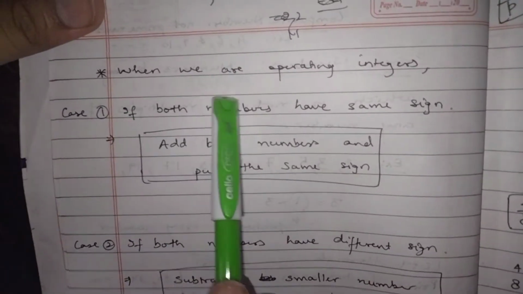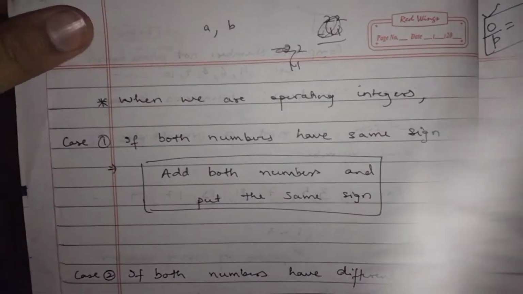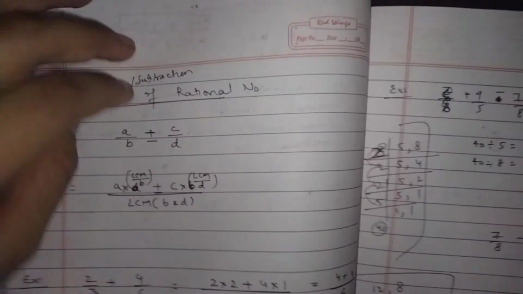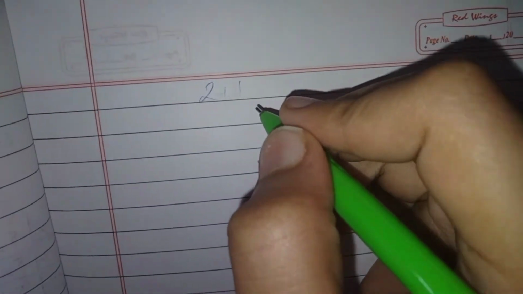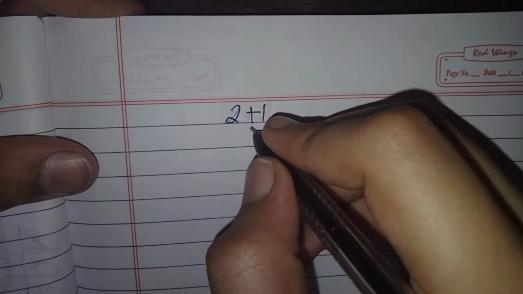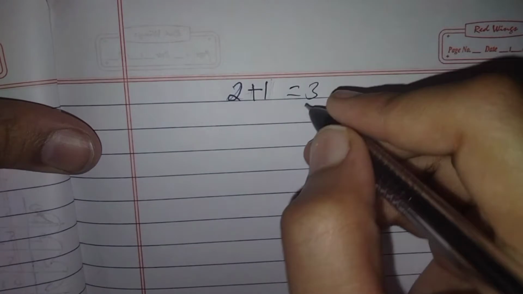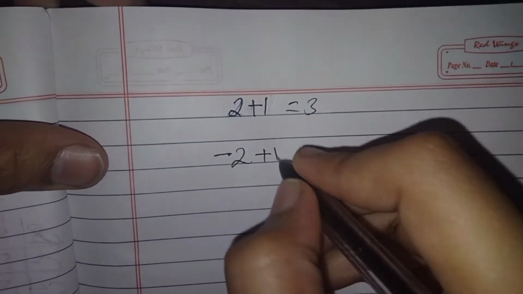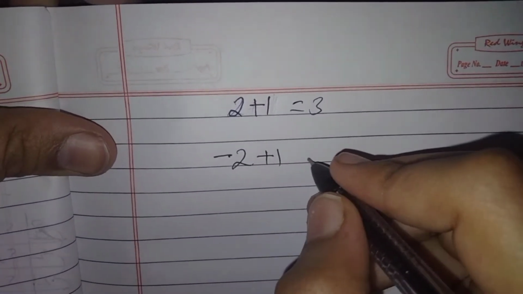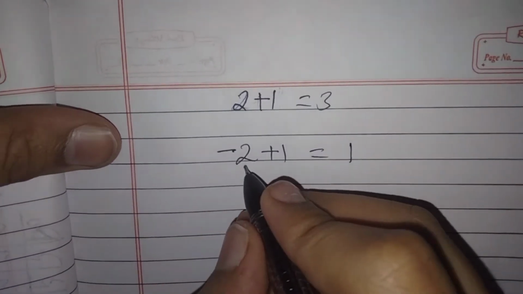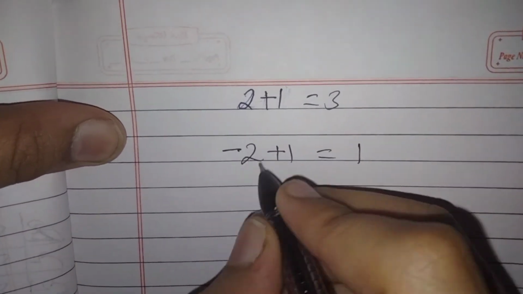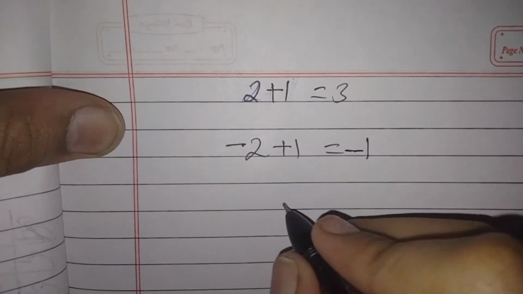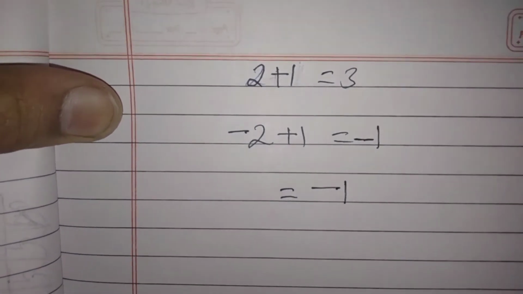So, let me show you how to do it. Let me take a new page. Here, if we write 2 plus 1, it is equal to 3. If we write minus 2 plus 1, the signs are different, so we subtract: 2 minus 1 is equal to 1, and the sign of the greater digit, which is 2, is minus, so the answer would be minus 1.